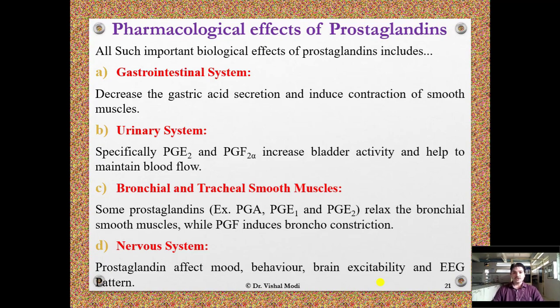Bronchial and tracheal smooth muscles: some prostaglandins, for example PGA, PGE1 and PGE2, relax the bronchial smooth muscles, while PGF induces bronchoconstriction. Nervous system: prostaglandins affect mood, behavior, brain excitability and EEG pattern.